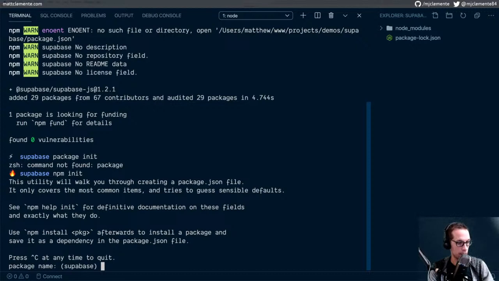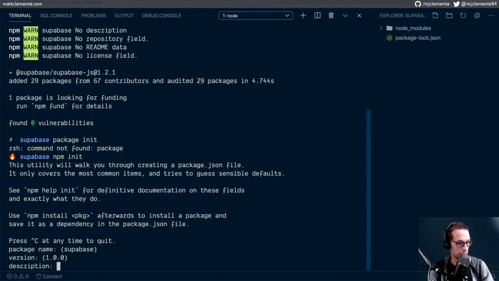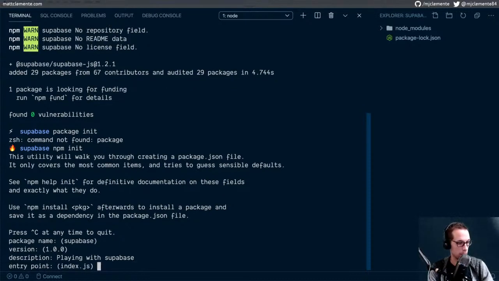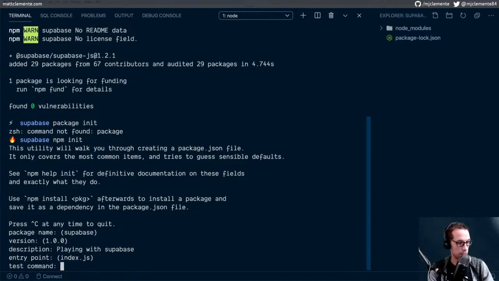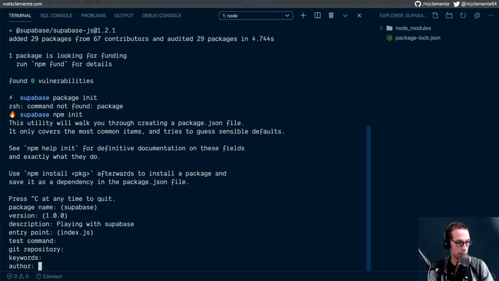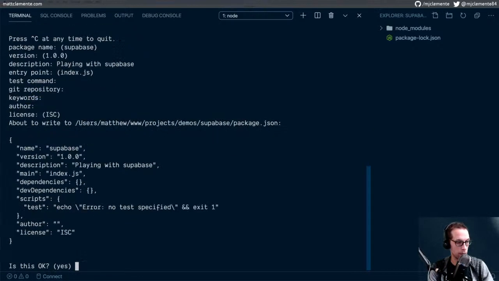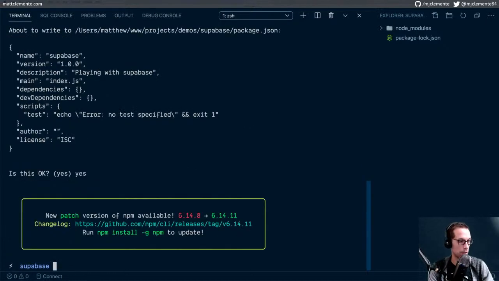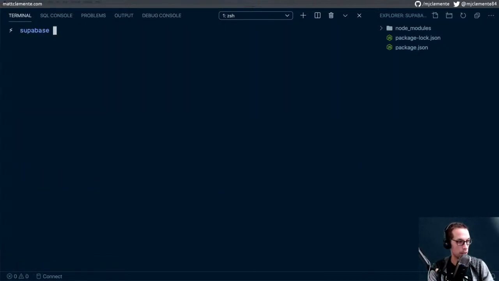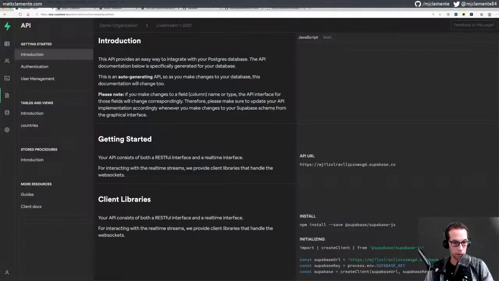All right. Package name, Supabase. Sure. Version 1. Sure. Description: playing with Supabase. Actually, I probably shouldn't have named the package Supabase, but we'll get back there. Index.js, no test command, no git repository, no keywords right now. I'm the author. Everything looks okay. Sure, we're started. All right, clear. And then we'll touch an index.js. Cool. All right, back to our Supabase docs.